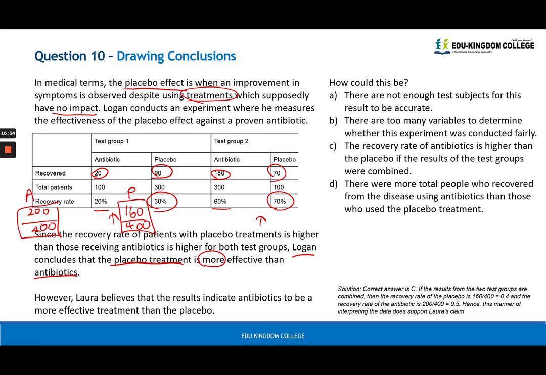Okay, not so much when you separated, but because of the difference in total numbers, the results have come out like this. Okay, so it's kind of misleading. If you put that into an actual percentage, the antibiotics would be 0.5, 50% recovery rate, and placebo would be 0.4, 40% recovery rate. So that's why C is the answer. Okay, in that way, it does support Laura's claim.